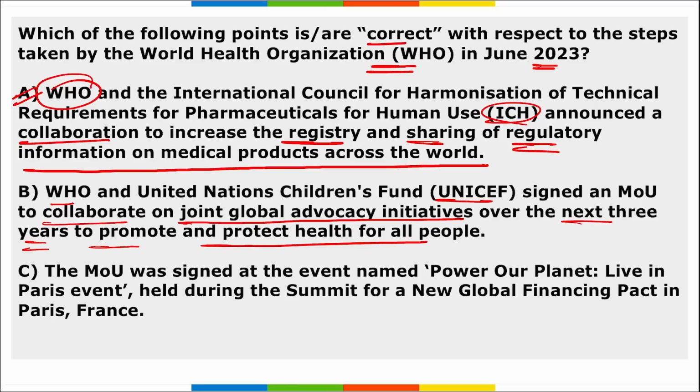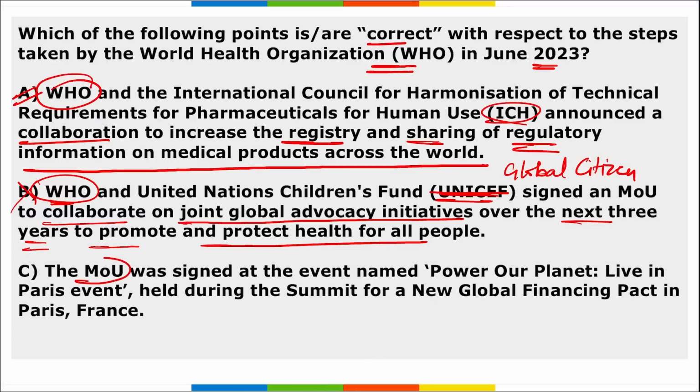Yes, option B is wrong here, because remember, it is not your UNICEF, it is your Global Citizen, right? WHO and Global Citizen recently signed an MOU to collaborate on joint global advocacy initiatives over the next 3 years to promote and protect health for all people.